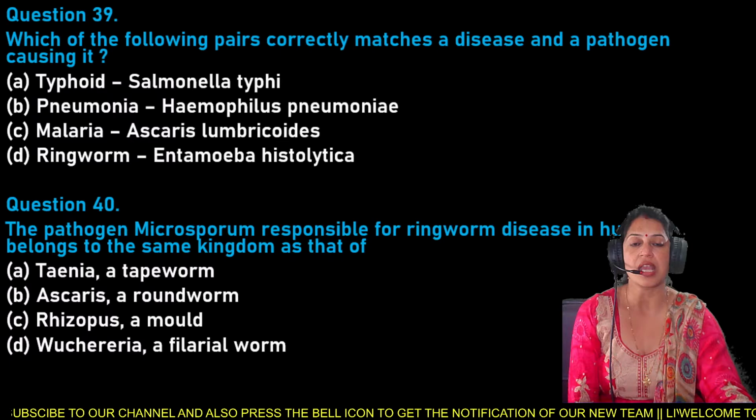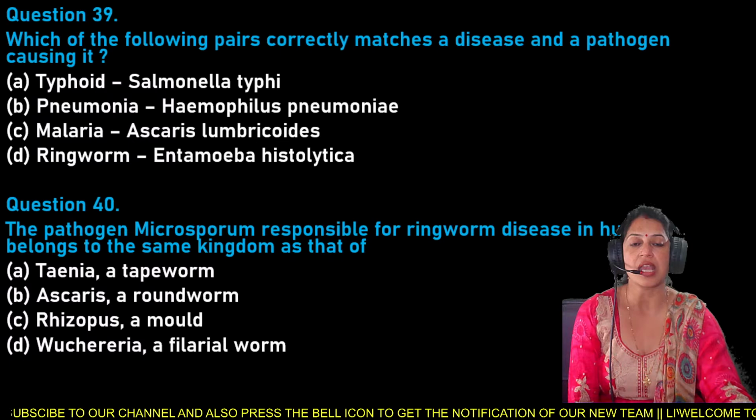Now shift to question number 40, and your question number 40 is: the pathogen Microsporum responsible for the ringworm disease in humans belongs to the same kingdom as that of. Option A is Taenia, a tapeworm; B. Ascaris, a roundworm; C. Rhizopus, a mold; and D is Wuchereria, a filarial worm. So which of these is the right option for question number 40?